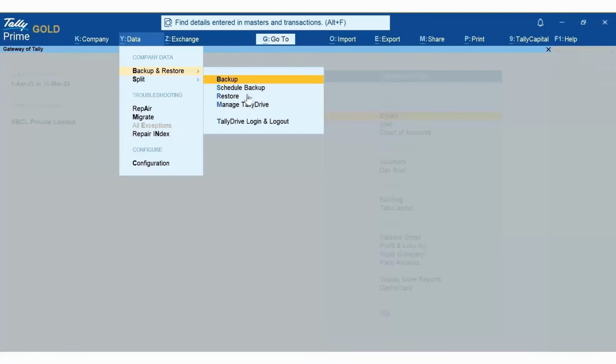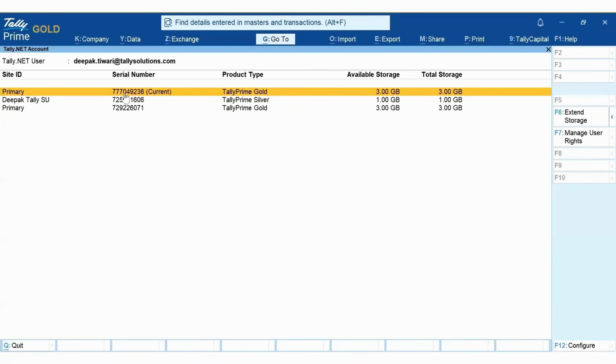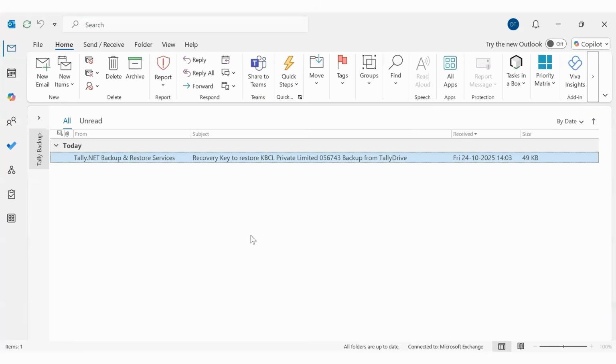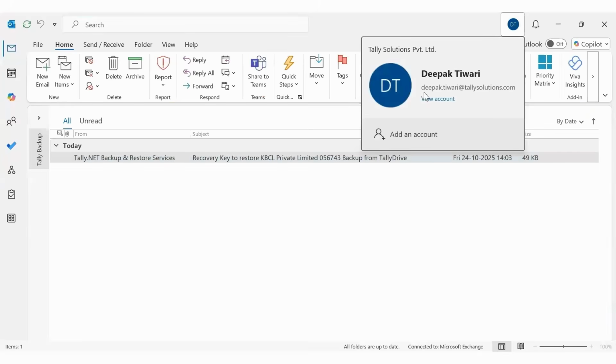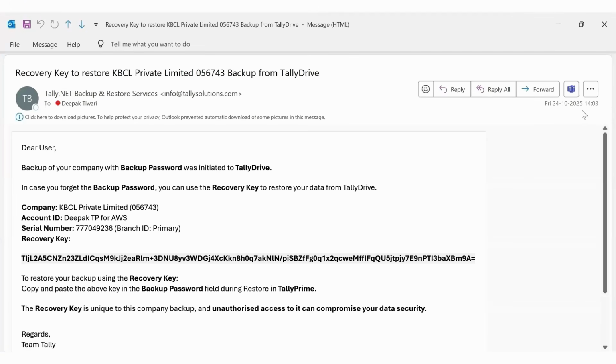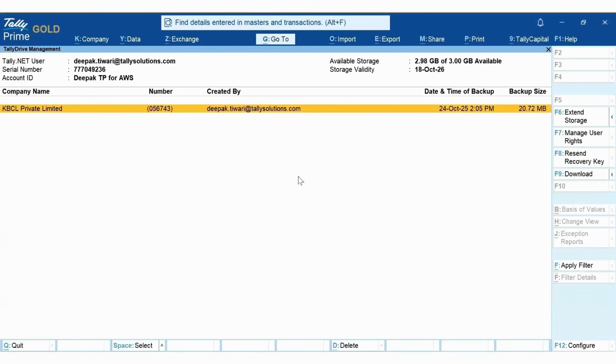Then Data, Backup, Manage Tally Drive. I will again go to this tally.net ID and check the serial number, and I'll be able to see the entire detail of the last backup along with the backup size. With this ID, the recovery of the data is also very easy. The company name, ID, you can easily check the details.